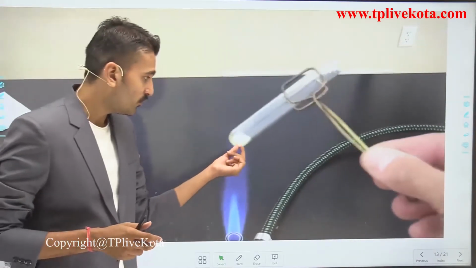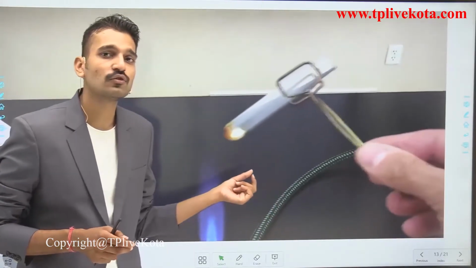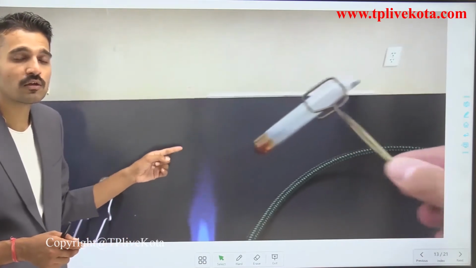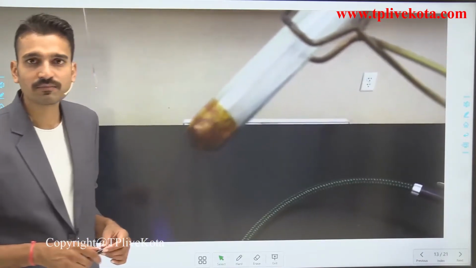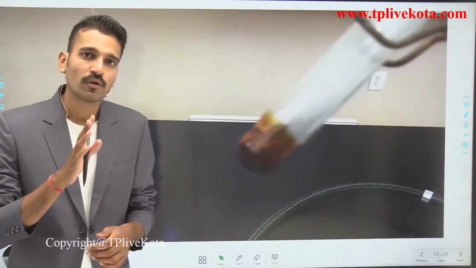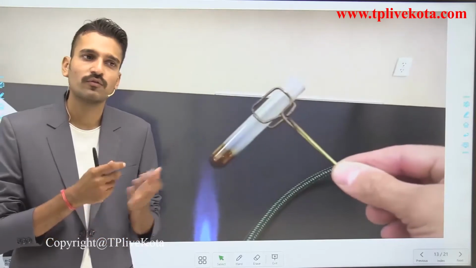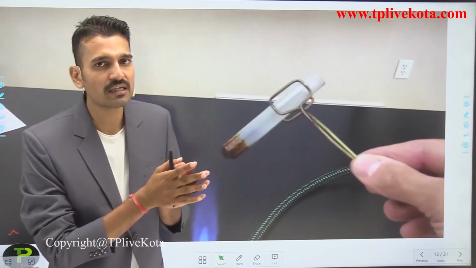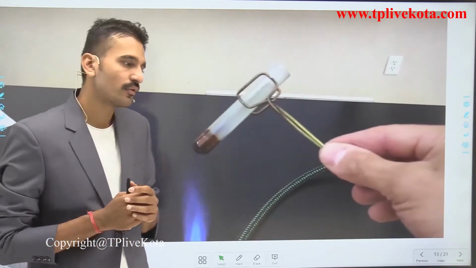Do you see some of the changes here? Yes, the sugar starts to melt. First the sugar is melting, and you can see clearly the color of the sugar. The white sugar is changing to black. So now you know that on heating the sugar, the color changes. If the color is changed, it means some chemical reaction has taken place, and for that I am going to write a chemical equation for you.